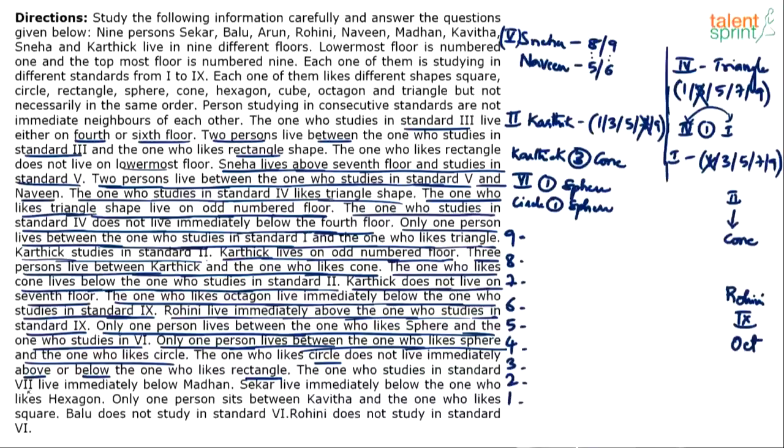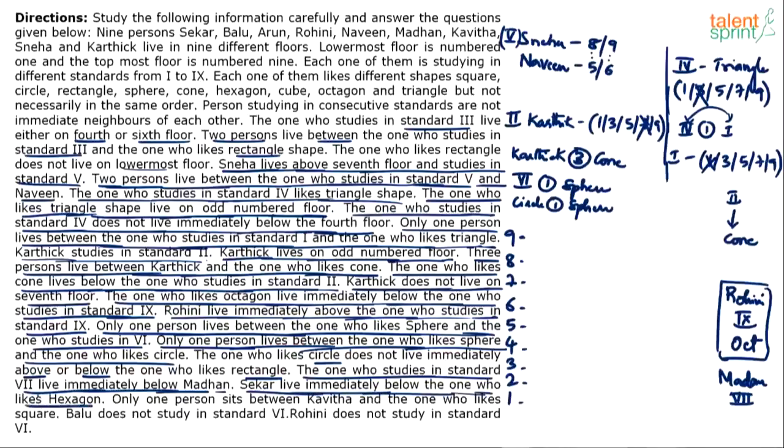The one who studies in standard 7 lives immediately below Madhan. Okay, so standard 7 is immediately below Madhan. So this is one triplet that we have, and then we have Madhan and standard 7 immediately below Madhan. Sekar lives immediately below the one who likes hexagon. Sekar is immediately below hexagon. So this is one pair.